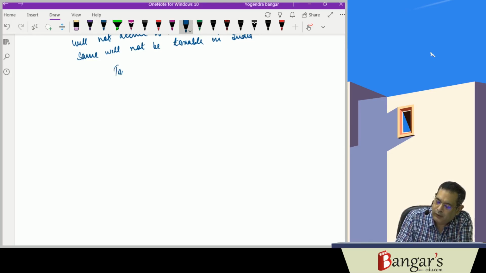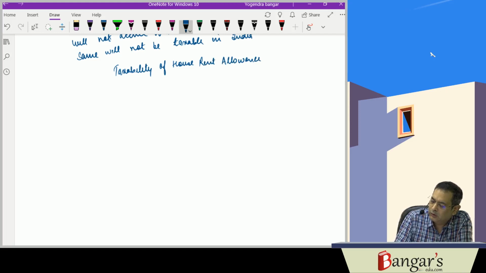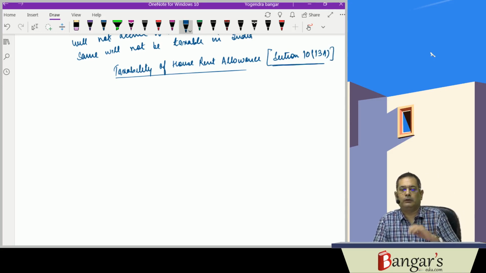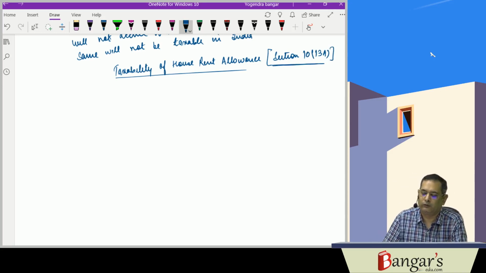First of all, we are discussing the taxability of house rent allowance, and that is section 10(13A). Section 10(13A) deals with house rent allowance and how exemption is provided.